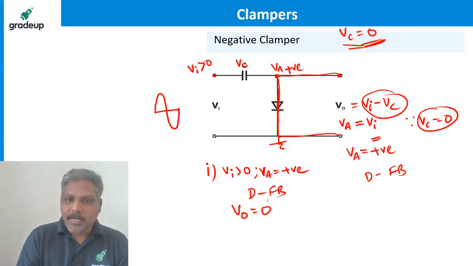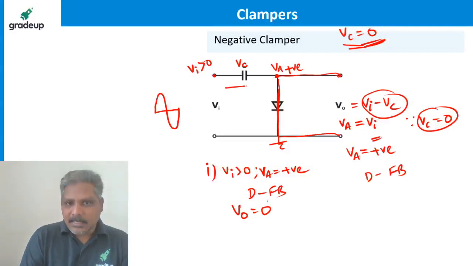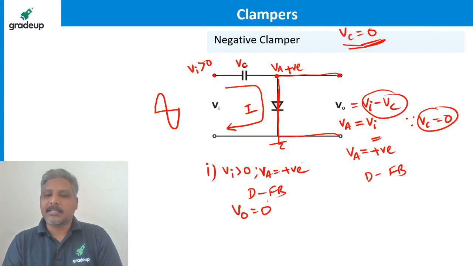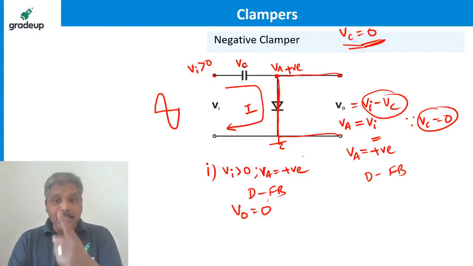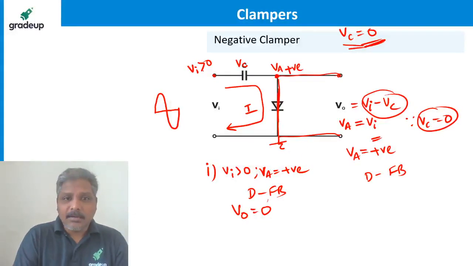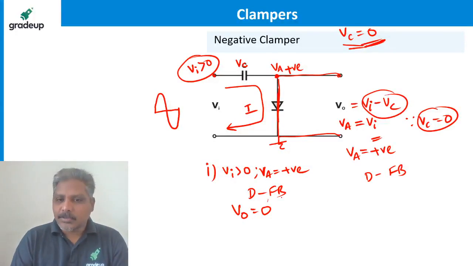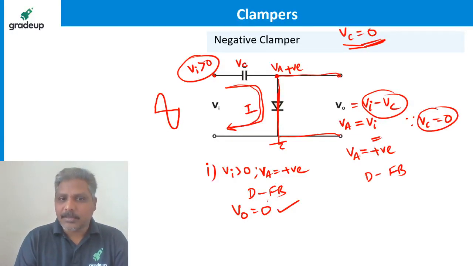Second, the moment the diode is forward biased like this, there is a current flowing like this. Let's say some current I is flowing. Two things. The moment the diode is forward biased, for the value Vi greater than 0, the output becomes 0. At the same time, there is a current also flowing.